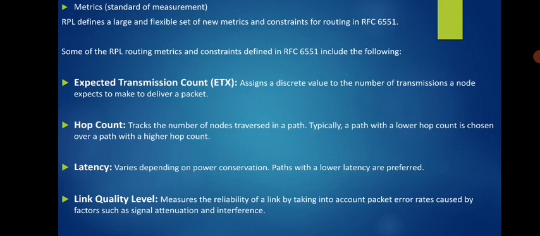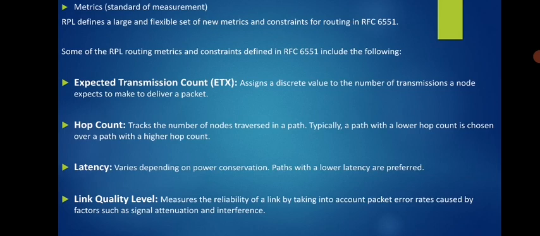Expected transmission count assigns a discrete value to the number of transmissions a node expects to make to deliver a packet. Then hop count tracks the number of nodes traversed in a path. Typically a path with a lower hop count is chosen over a path with a higher hop count.